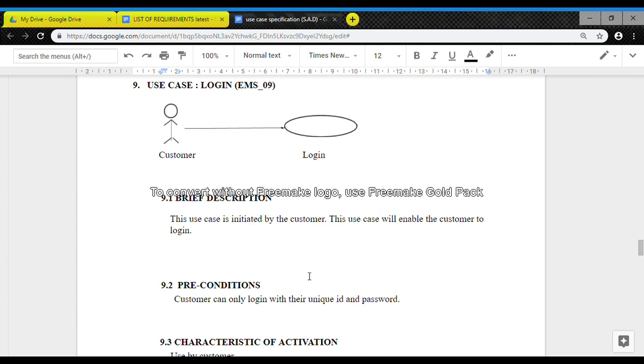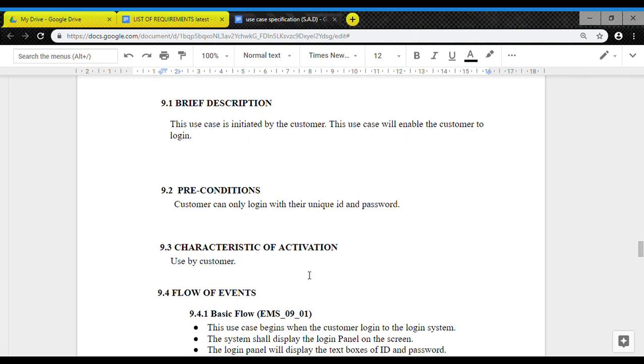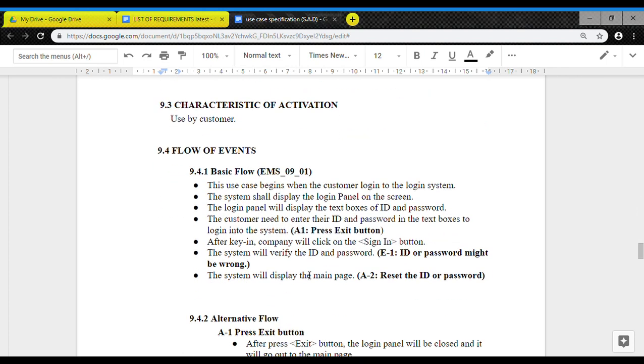Next, I will explain about the use case specification for customer. The first use case specification for customer is login. This use case is initiated by the customer, and this use case will enable the customer to log in. To log in, the customer can only log in with their unique ID and password. The characteristic of activation is used by customer. Next is the flow of events. The first one is the basic flow.